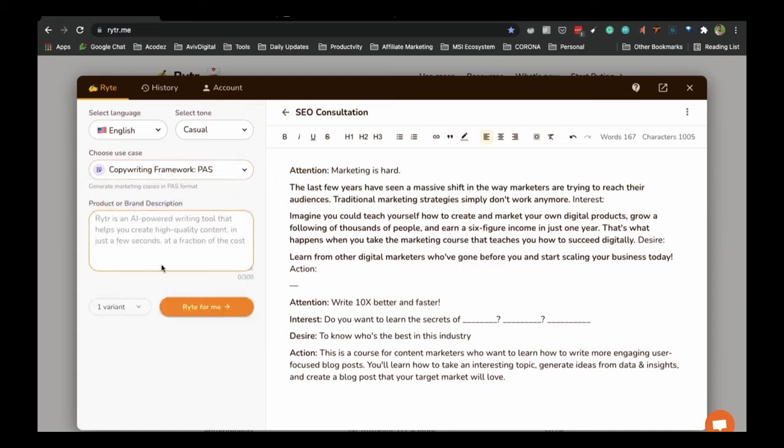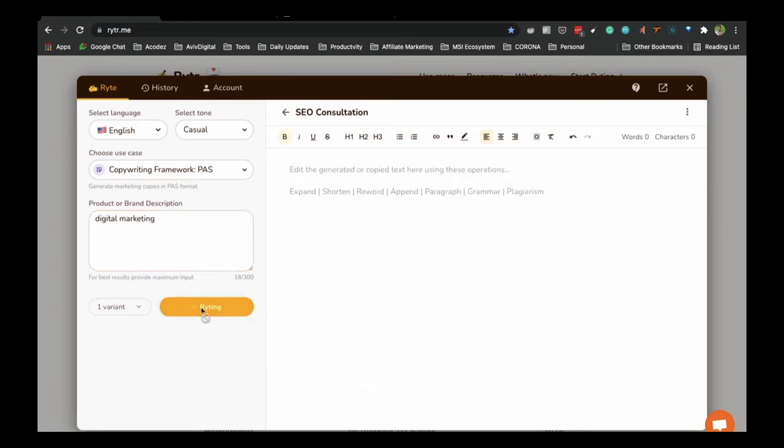Then copywriting framework, PAS based. Okay, so problem, let's see that PAS format, how it goes. Digital marketing. So let's create a variation. Problem. So it will create casual content.